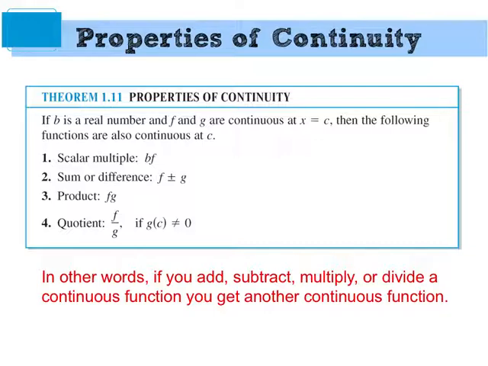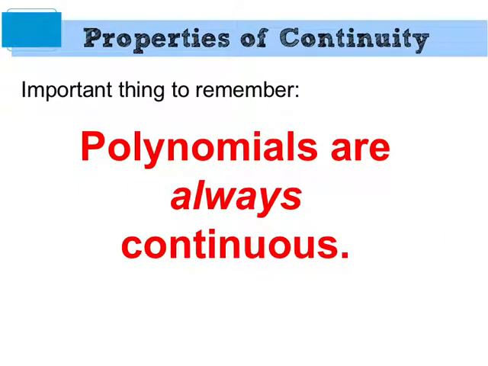You know, so you want to figure out if x plus 1 times the quantity x plus 2 is a continuous function. Instead of looking at the quadratic, look at the individual parts. If x plus 1 and x minus 2, or whatever I said, are continuous, then the product will also be continuous. Really important. Polynomials are always continuous. You're going to use that a lot to justify some of the theorems we're going to get to in the future.